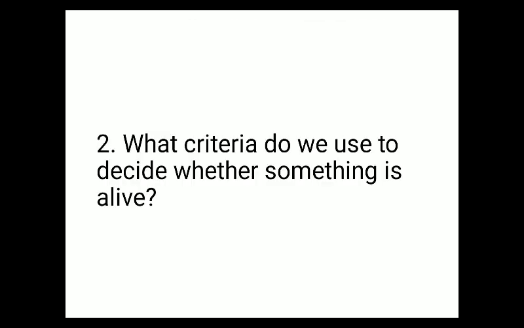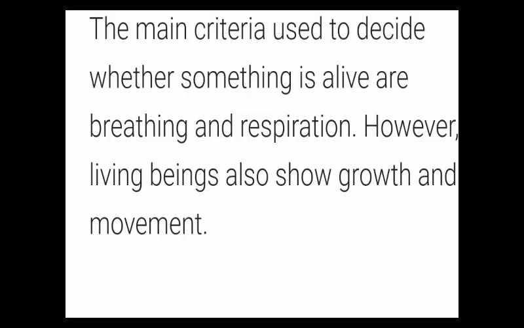Next question is, what criteria do we use to decide whether something is alive? So how can we identify whether something is alive or dead? The main criteria used to decide whether something is alive are breathing and respiration. If any organism shows breathing and respiration, then we can say that it is living. And living beings also show growth and movement. So growth and movement will also be seen in a living organism.